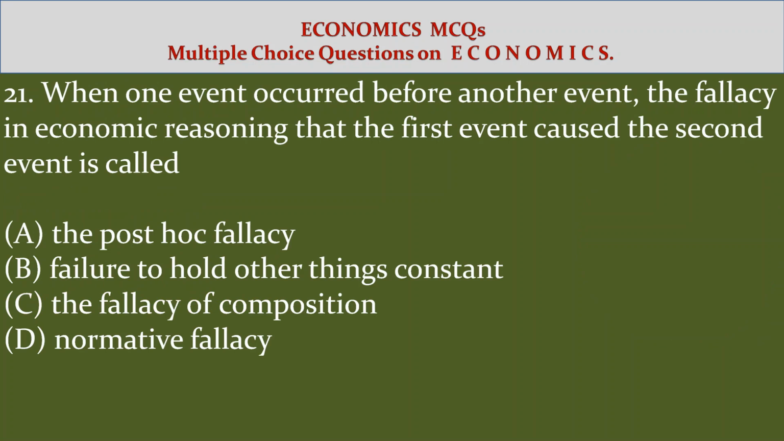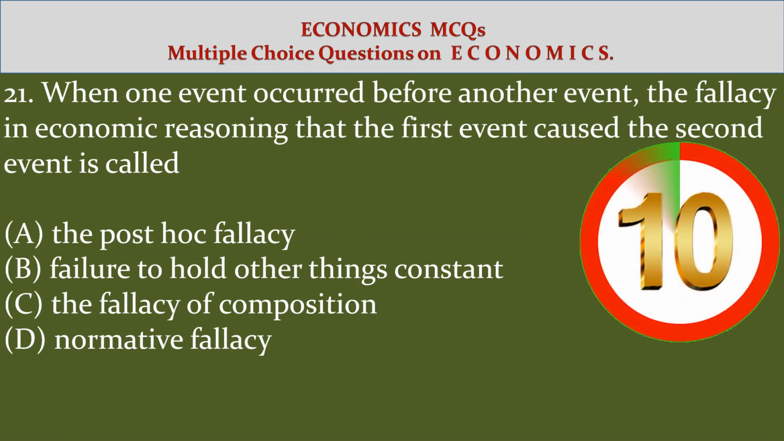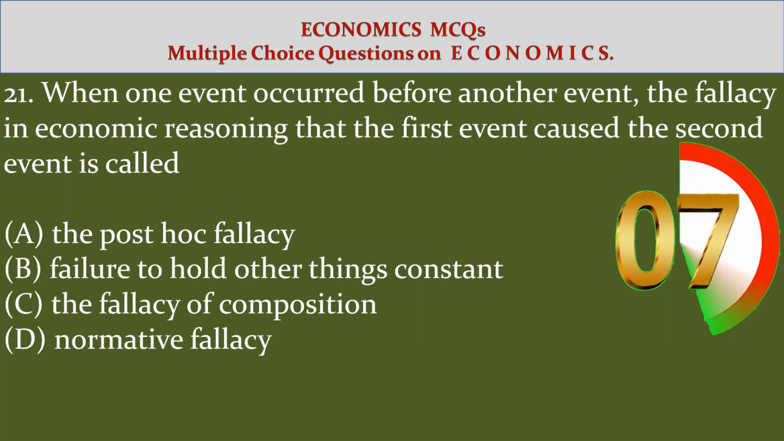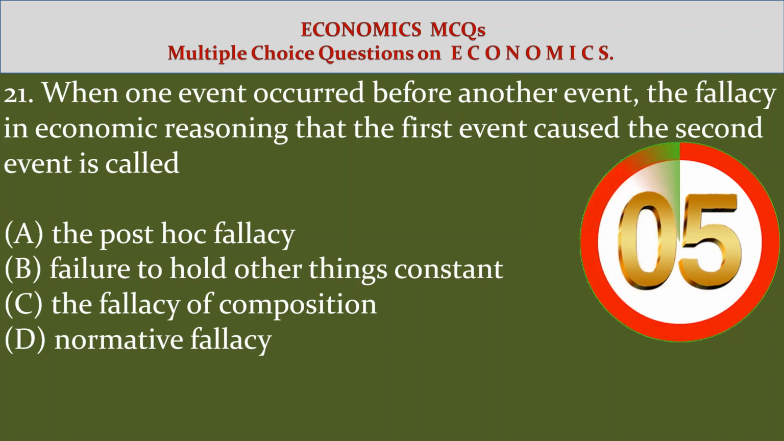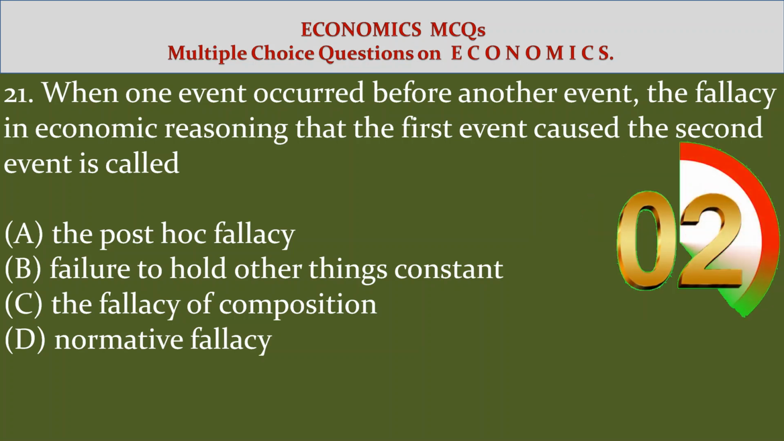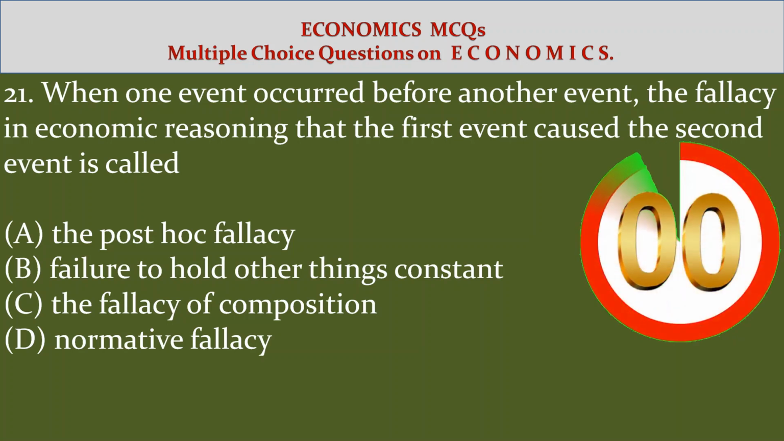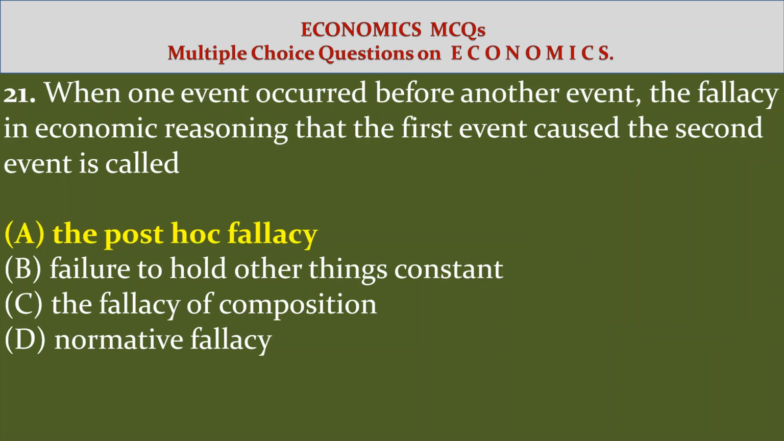21. When one event occurred before another event, the fallacy in economic reasoning that the first event caused the second event is called option A, the post hoc fallacy. Option B, failure to hold the other things constant. Option C, the fallacy of consumption. Option D, normative fallacy. Answer A, the post hoc fallacy.